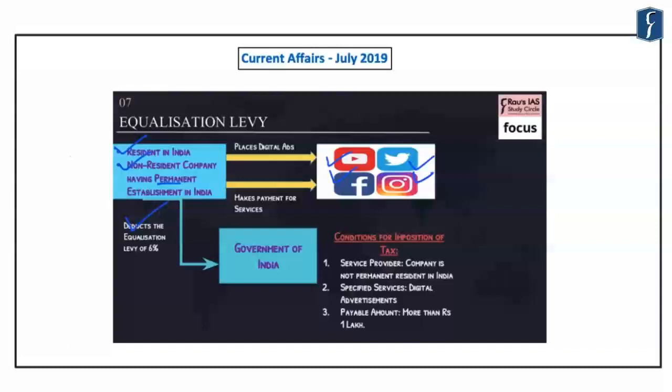And this is because these social media giants are getting their income through their operations in India. However, they were not paying any taxation as of now. And that is why the government of India imposed this equalization levy of 6%.